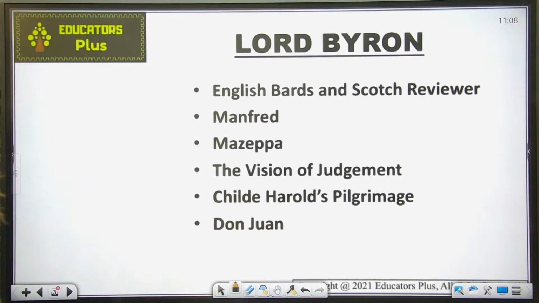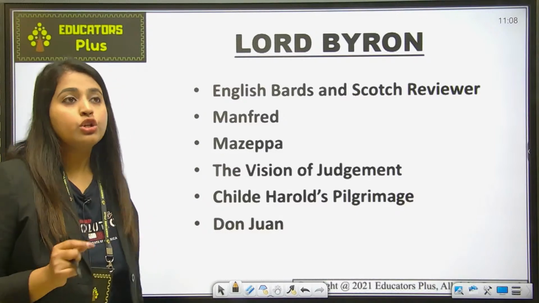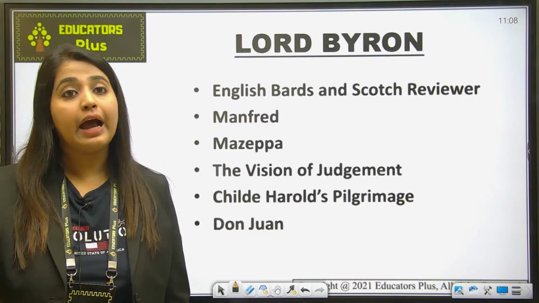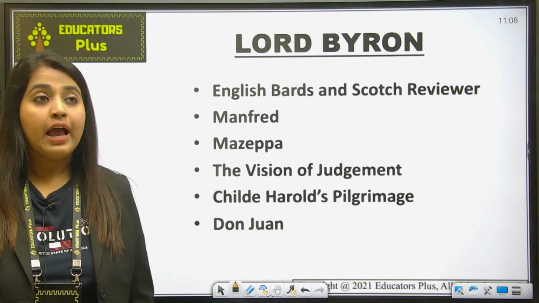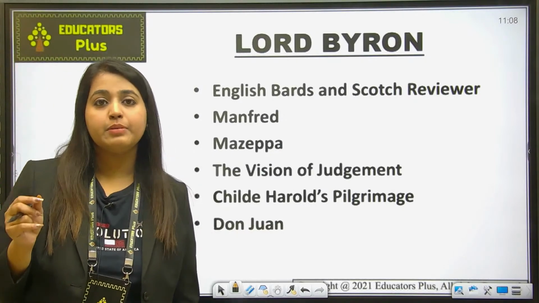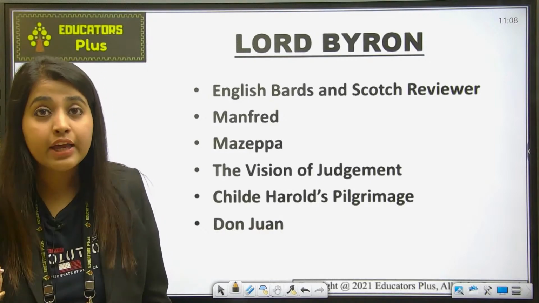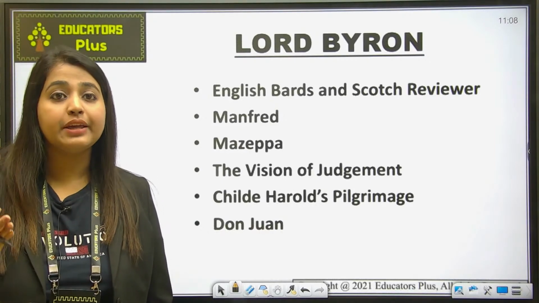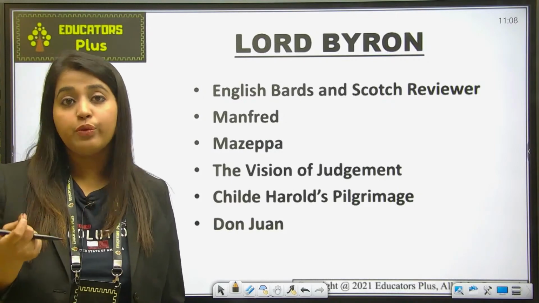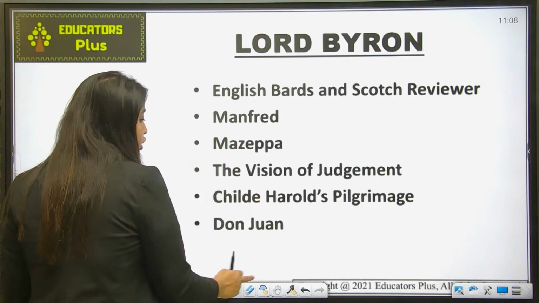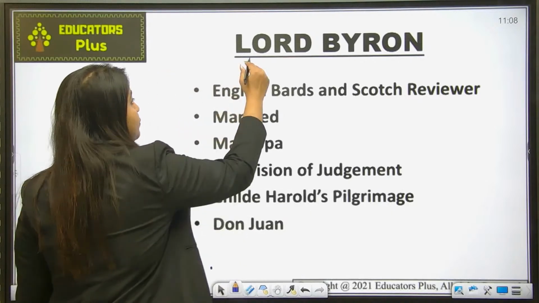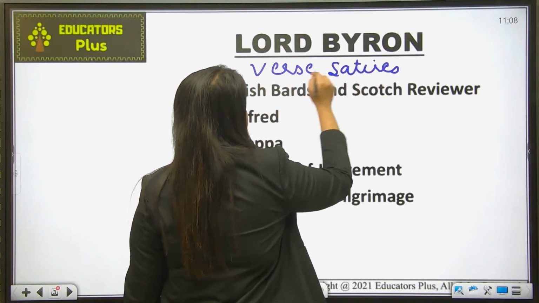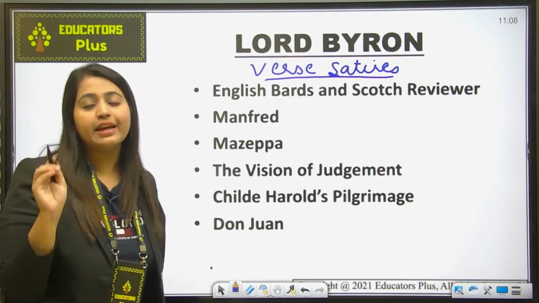Fine. Let's move ahead. Let's talk about Byron. So Byron was a rhapsodist of this age, and he was a liberal idealist of this particular age. And Lord Byron was a very famous figure of this particular age. Why? Because he actually used to portray the contemporary issues, and he became famous for verse satire. So जो ये Byron था, he was very much famous for verse satires. As I told you, जो Byron भी था, he was famous for satires like Alexander Pope.